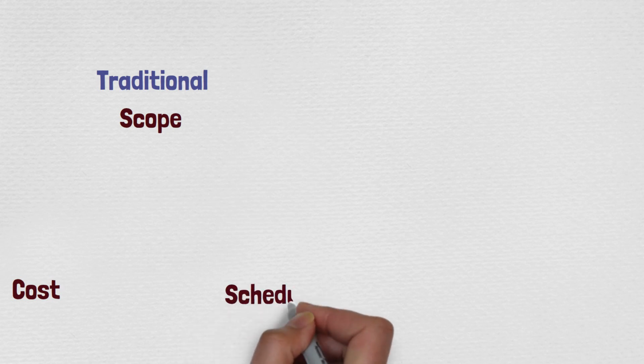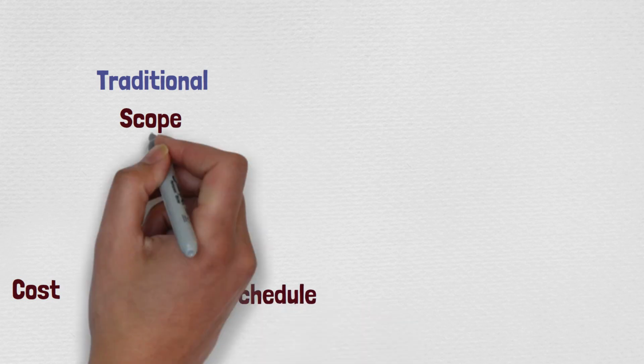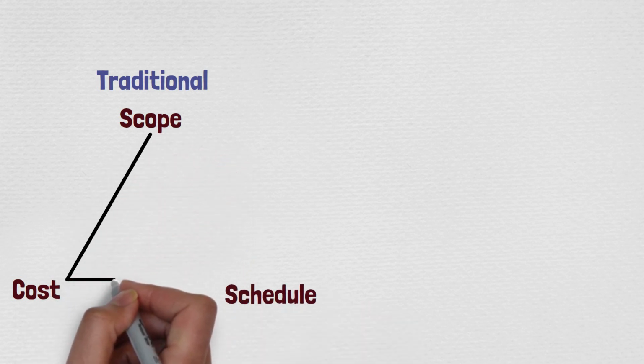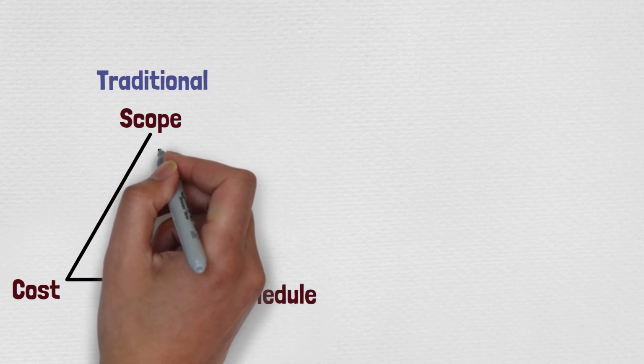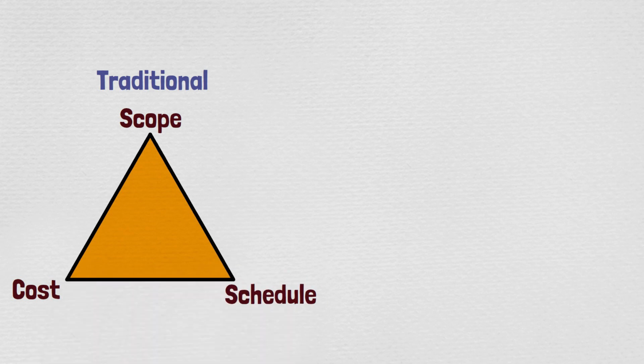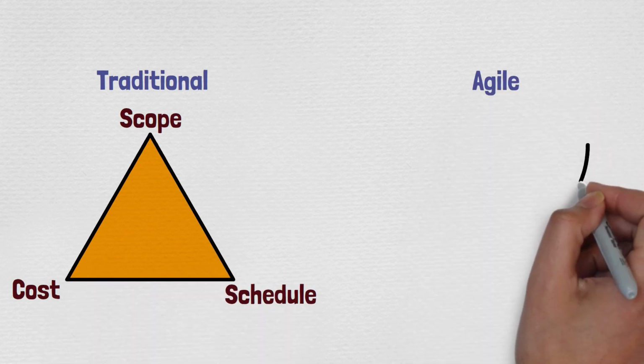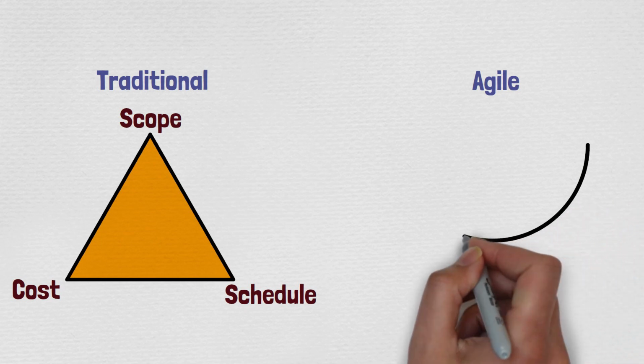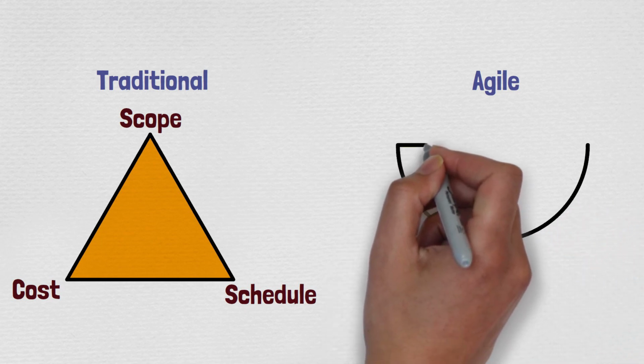So traditional, guys, as you know, scope, cost, and schedule work together. If you make a change to scope, it will impact your schedule or your cost. If you make a change to cost, it will impact scope or the schedule. So these three are bound together. But in Agile, it's totally different. The cost and schedule are fixed at the start of the iteration.